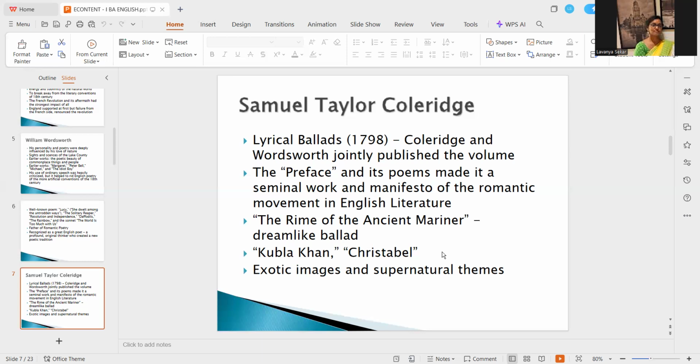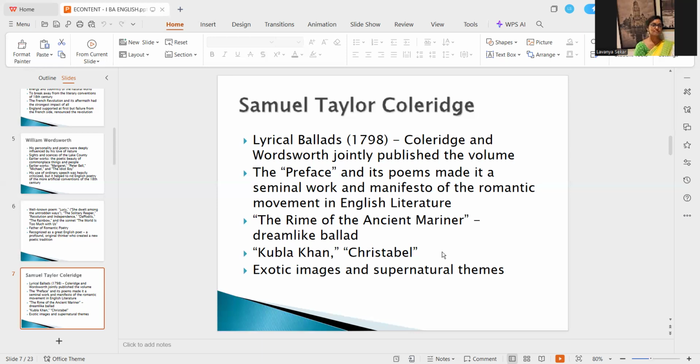It draws you in. You would like to know what is happening in the poem. If you start reading the first stanza of these three poems, Christabel, Kubla Khan, you won't be able to stop yourself, because such is the quality. It is full of imagery. It is full of supernatural things. It is full of exotic images that draw you in immediately. So Samuel Taylor Coleridge was known for supernatural themes in the Romantic tradition.